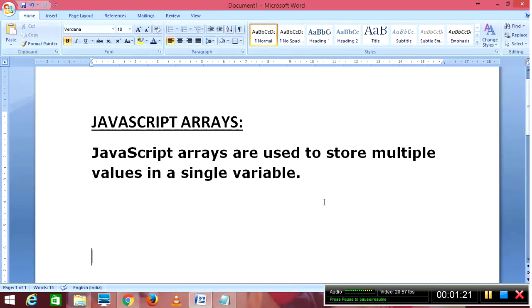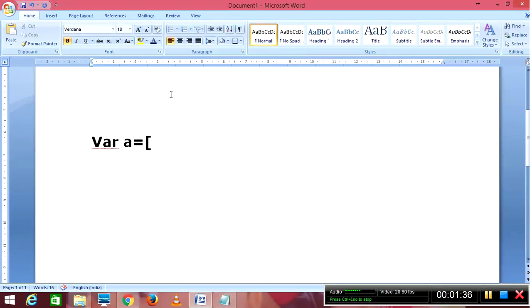In JavaScript we use the heterogeneous concept. That means I can define, as you can see, the array elements as, suppose, a is equal to, and I can define a number, some string, and some boolean value like this.